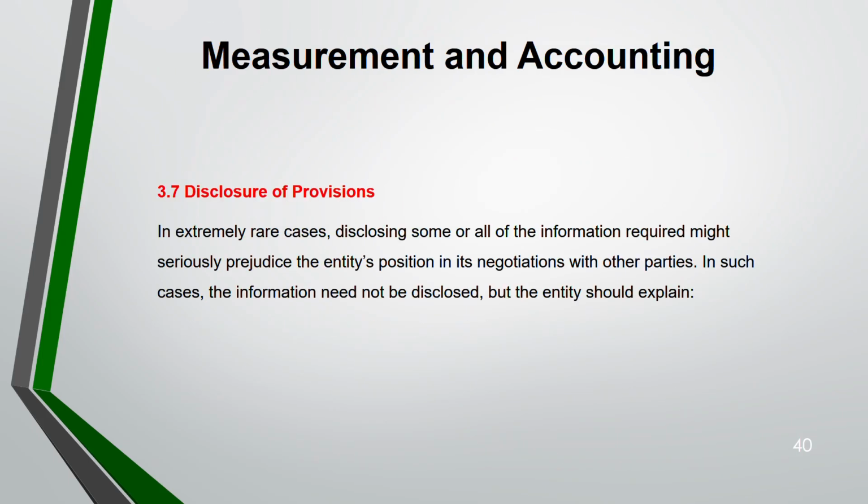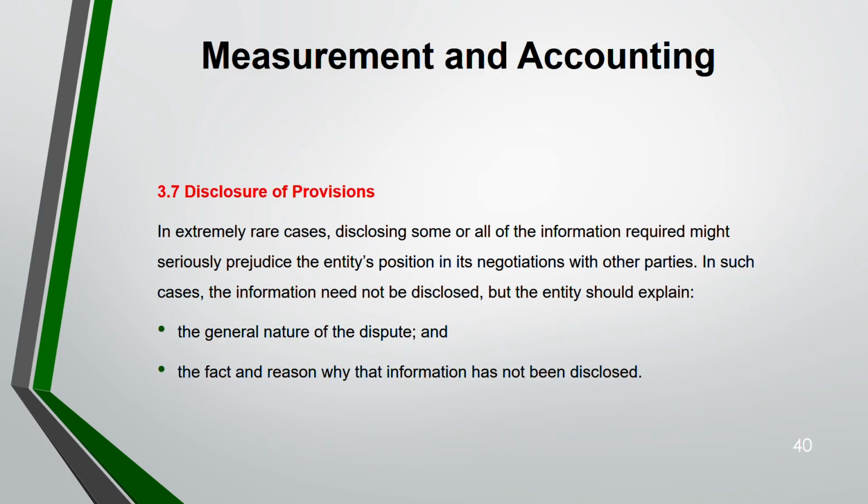Now, in extremely rare cases, disclosing some or all of the information required might seriously prejudice the entity's position in its negotiations with other parties. That means it's not good to disclose in very extreme rare cases, because if you disclose them, it might harm the entity's position when you come to negotiate with the other parties. So in this case, information should not be disclosed, but the entity should explain why they're not disclosing. So what should they explain? The general nature of the dispute and the reason why that information is not disclosed.